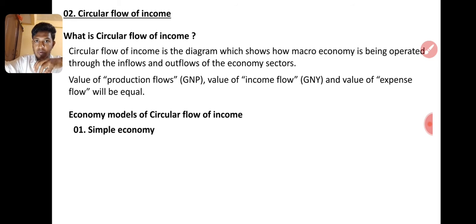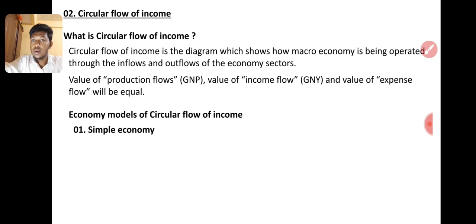So I want to eat. I want food. So I spend money to buy the food from that firm. If I am not saving any money and fully spend on that production without saving, say I take 100,000 as the factor income, a rent income. So I gave the land and took the money. So 100,000, I don't save any money, and 1 lakh I spend to buy food or any goods that can satisfy my needs.